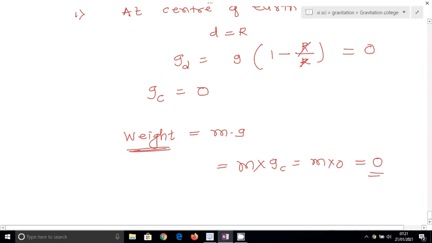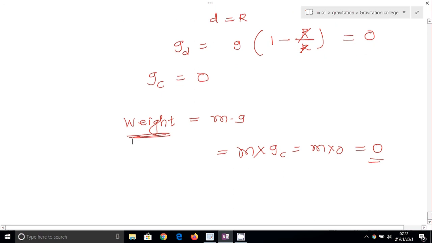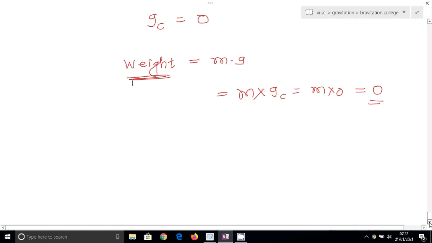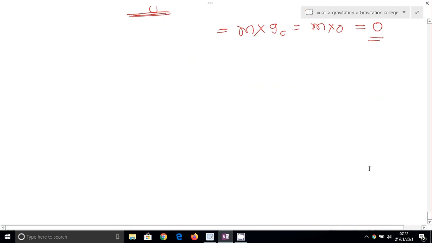Thus we conclude here from these two expressions, the variation due to altitude and variation due to depth, that the acceleration due to gravity is maximum at the surface of the earth. The value goes on decreasing. See, the first conclusion is that g is maximum on the surface of the earth. This was the first conclusion.